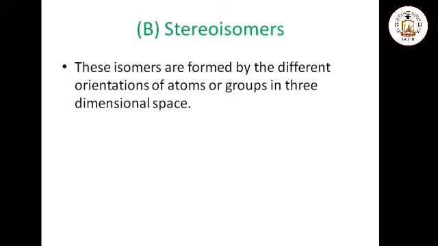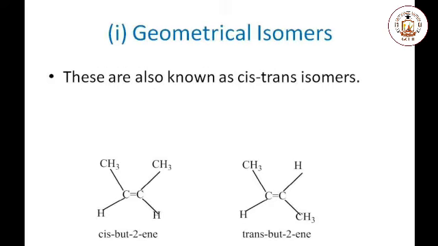Stereoisomers. These isomers are formed by different orientations of the atoms or groups of atoms in three-dimensional space. Geometrical isomers are also known as cis-trans isomers. In these isomers, two same groups on the same side of the two adjacent carbon atoms are known as cis isomers, while those compounds in which two same groups are on opposite sides of the two adjacent carbon atoms are known as trans isomers. Here is a given example of cis-2-butene and trans-2-butene.